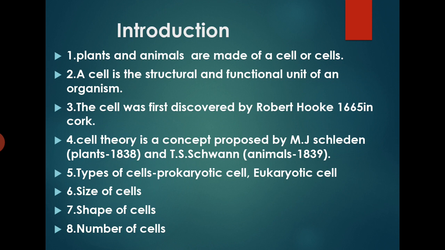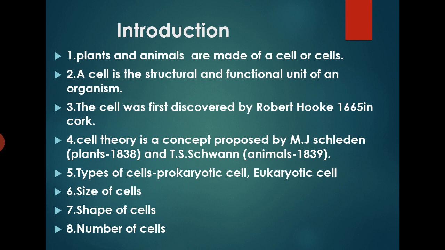Such a type of nucleus without a nuclear membrane is called nucleoid. Example: bacteria, blue-green algae, etc. Eukaryotic cells contain a definite nucleus. The chromatin bodies are enclosed by a nuclear membrane. Example: plant cells, animal cells, etc.